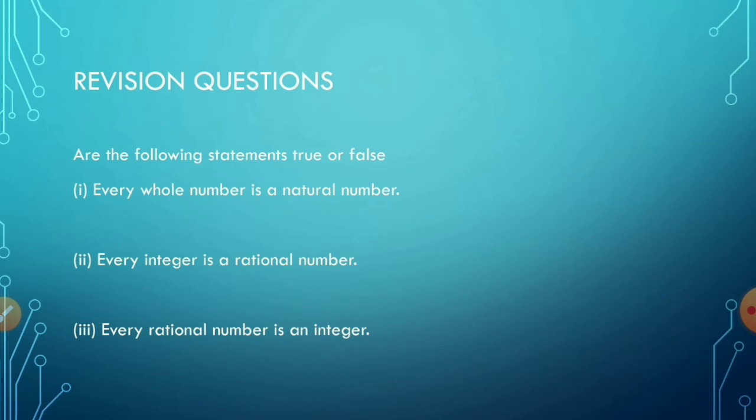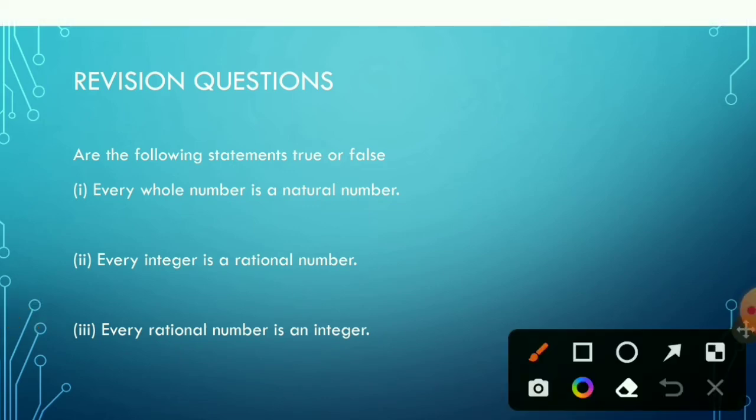Now to revise certain concepts, let's answer some questions. Is every whole number a natural number? No. 0 is a whole number, but it is not a natural number. So this statement is false.